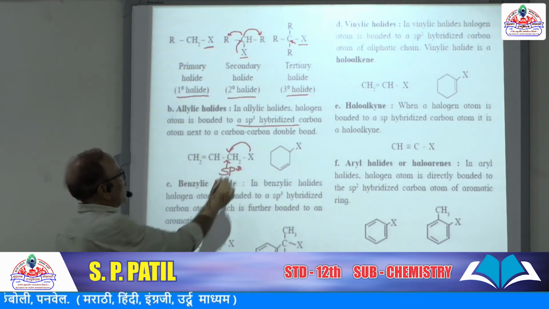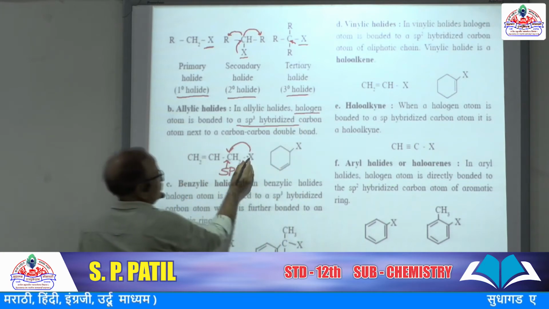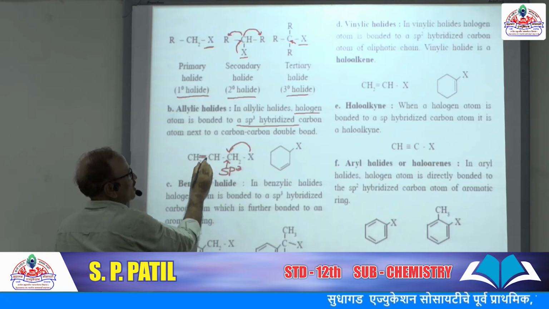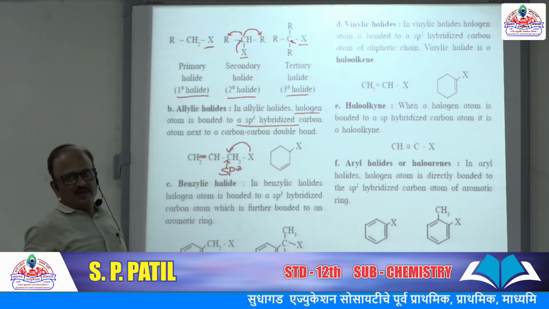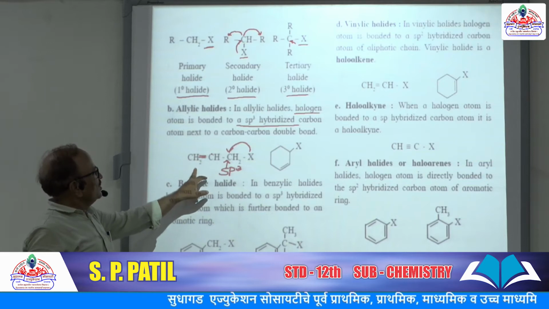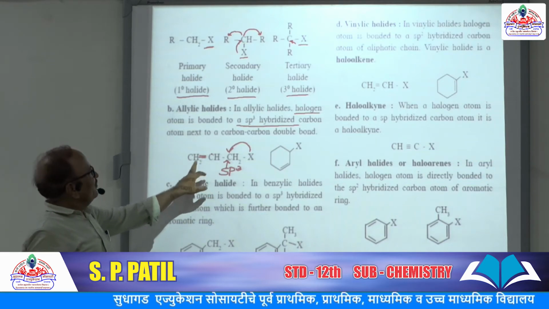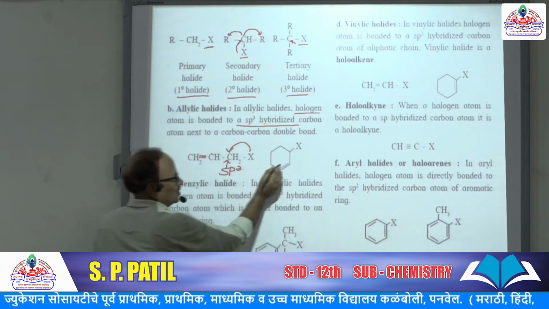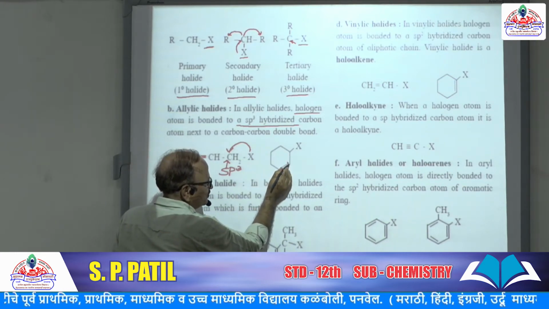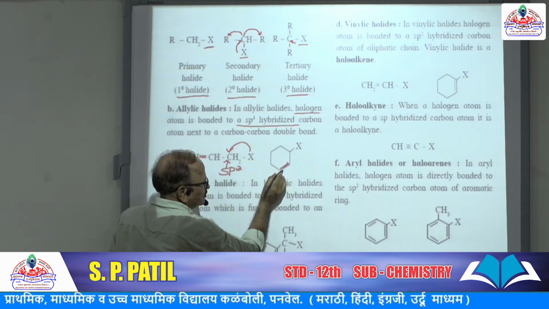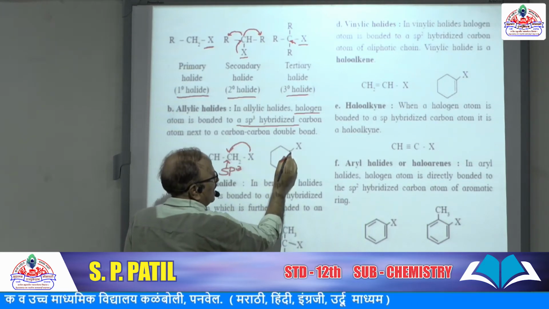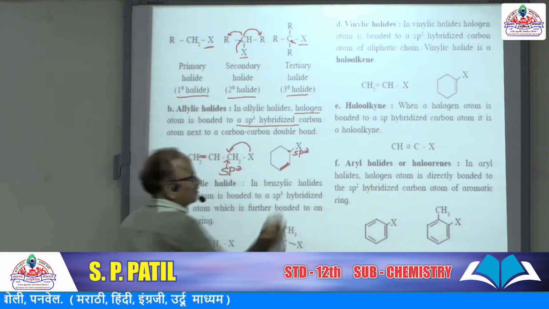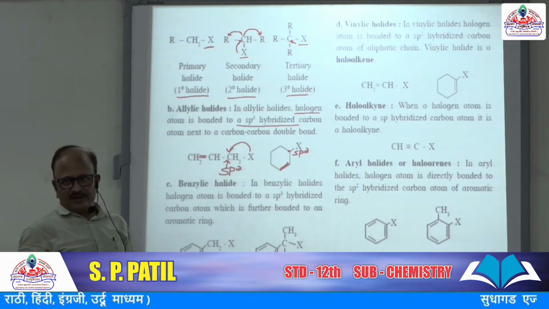In allylic halides, the halogen atom is bonded to an sp3 hybridized carbon next to a carbon-carbon double bond. So this is an allylic halide. In this cyclohexene, this is the carbon-carbon double bond, and the next carbon, an sp3 hybridized carbon, is the one to which the halogen is bonded. Okay.